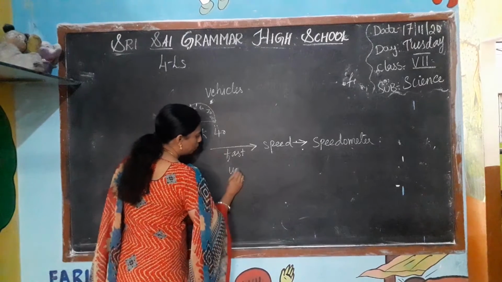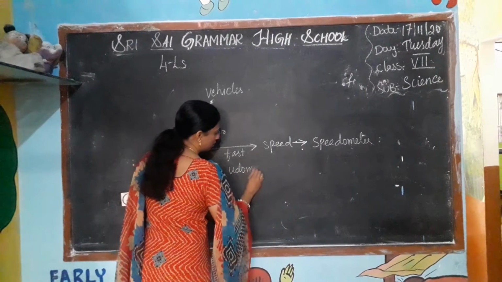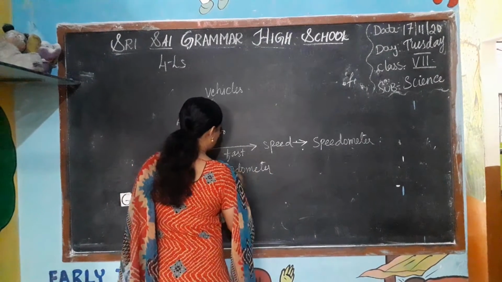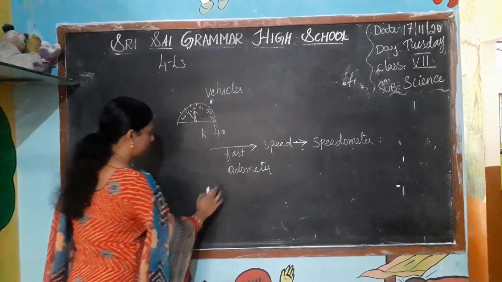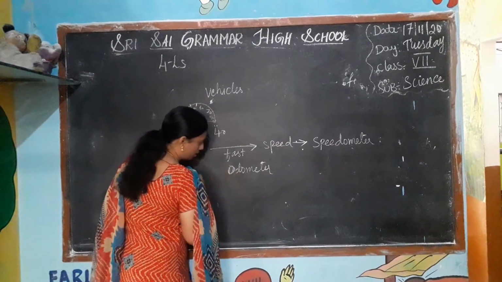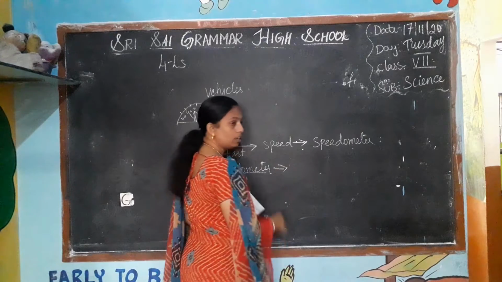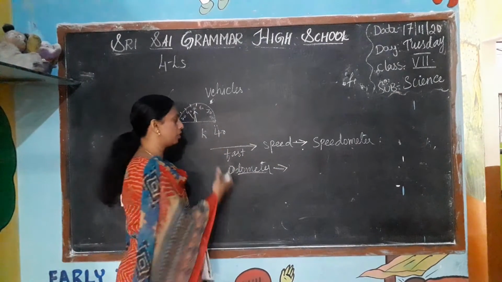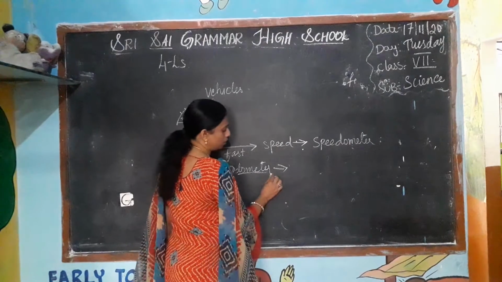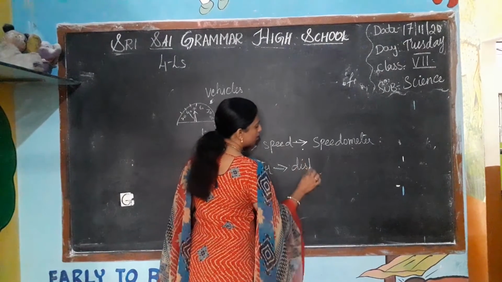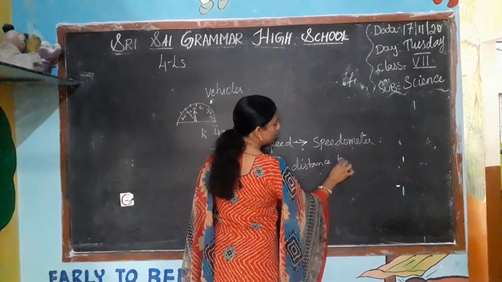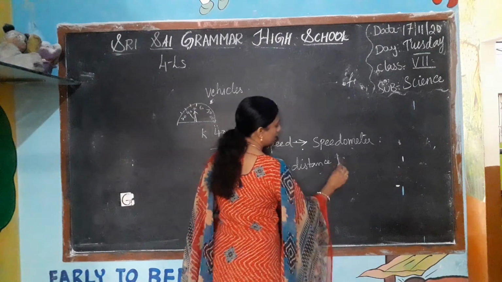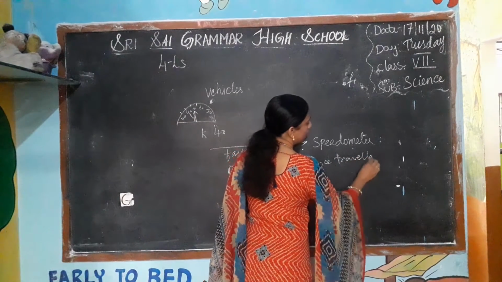And the odometer is used to know the distance traveled by the object or the vehicle.